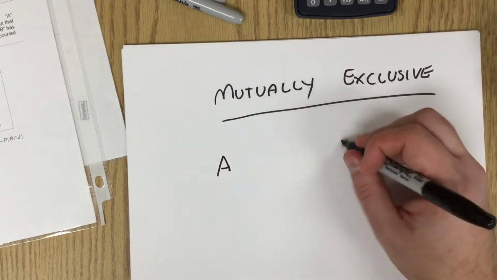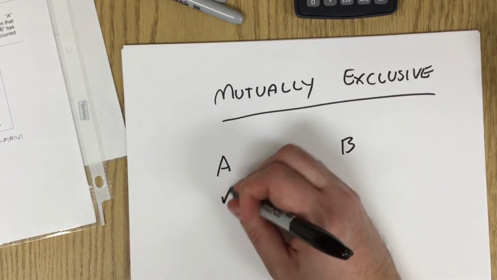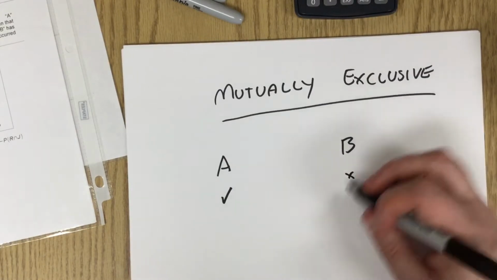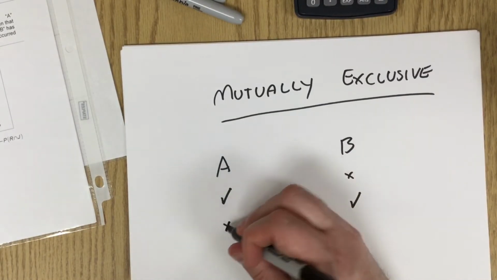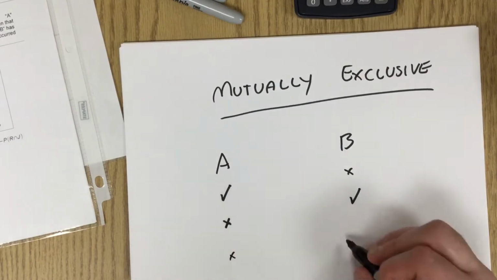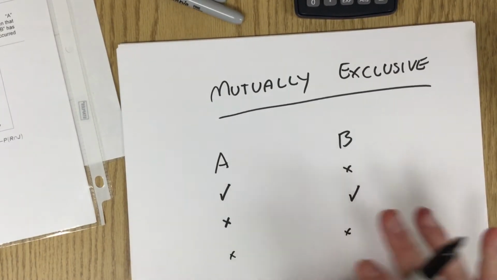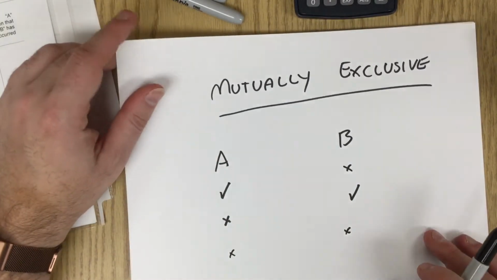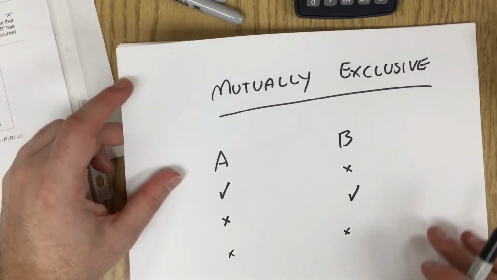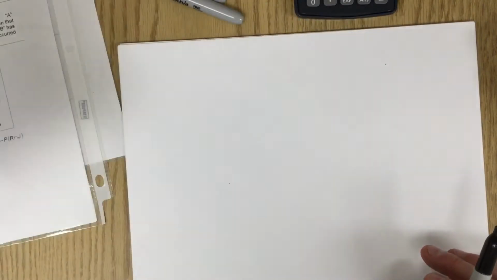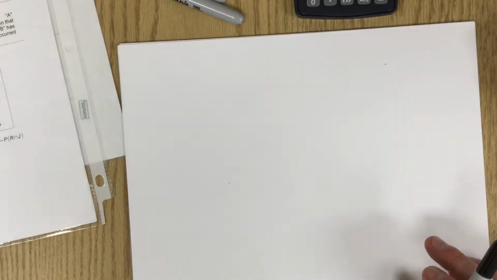So let's say you have two events A and B. If A happens, then B cannot happen. If B happens, then A cannot happen. It's actually also possible for either of them to happen. But if one happens, it excludes the other one. The other one is not actually possible anymore. So that's mutually exclusive. Now, there's a formula.